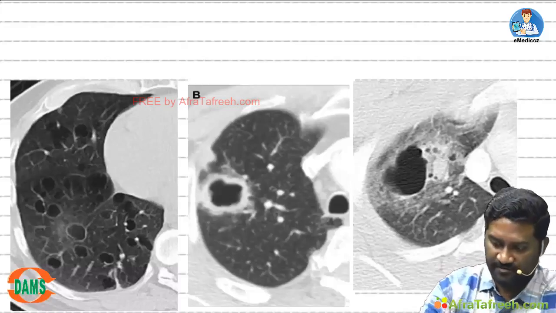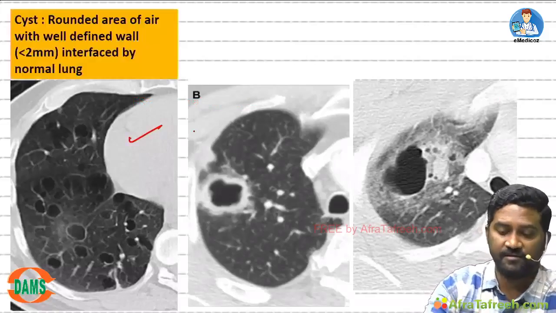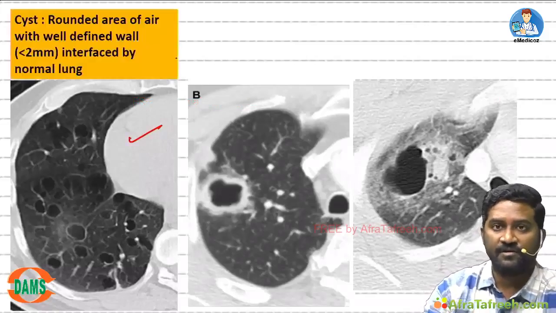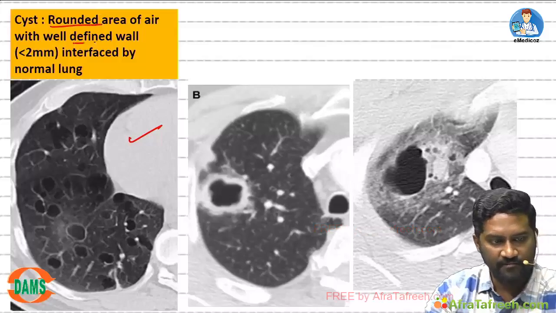Now, if you see the first image, it is called a cyst. A cyst is generally a rounded area of air with a well-defined wall.